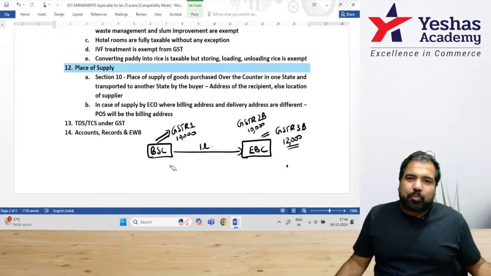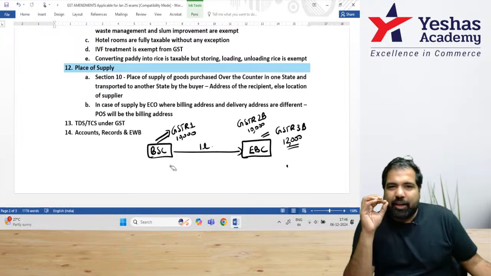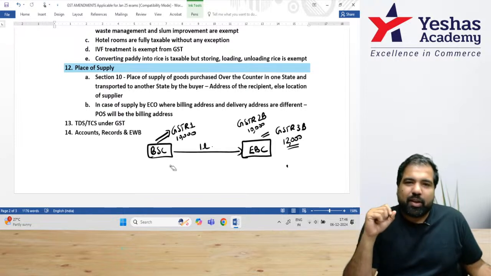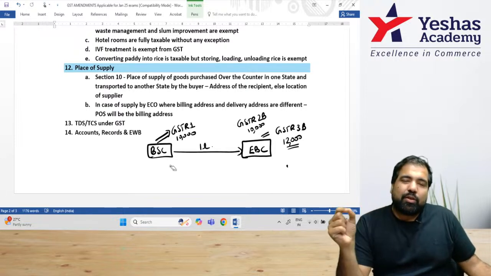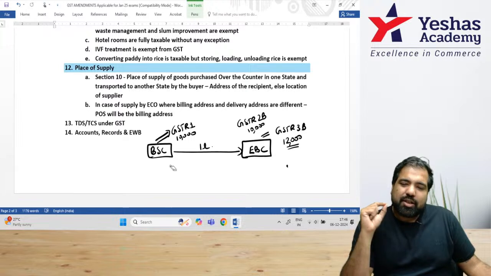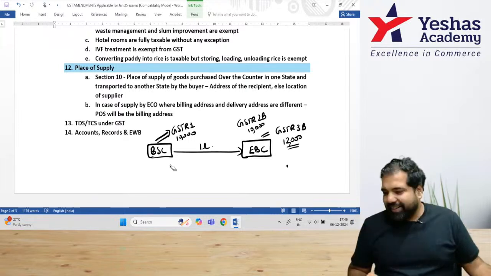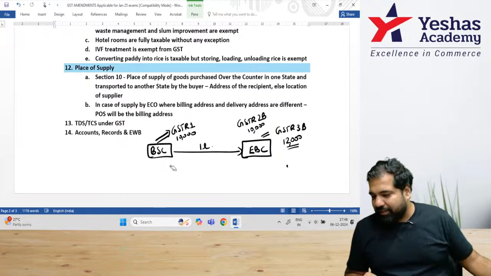So what do they do? They send you a love letter that, dear assessee, sorry, it's GST, so dear registered person, we found that the credit you took and the credit as appearing in GSTR 2B have a mismatch of this much amount. Now it's stuck again, so I'm just going to wait.